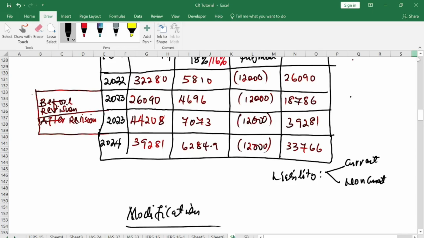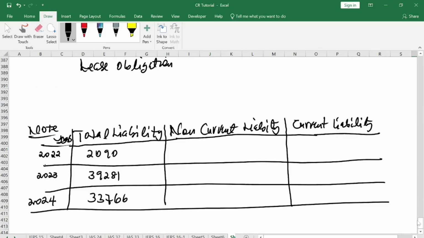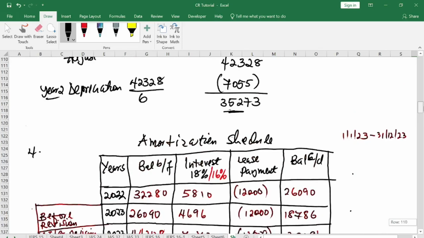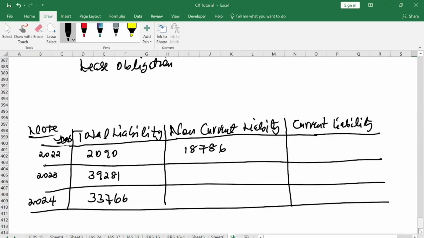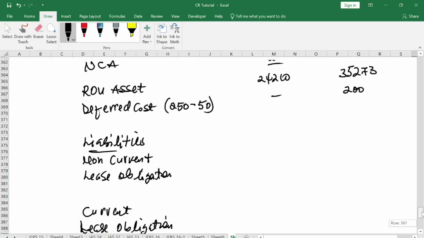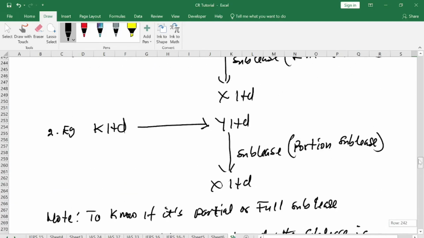Now that this is understood, how do we go about getting our long-term liability? So the long-term liability subsequently is going to be 18,786. So non-current will be 18,786.